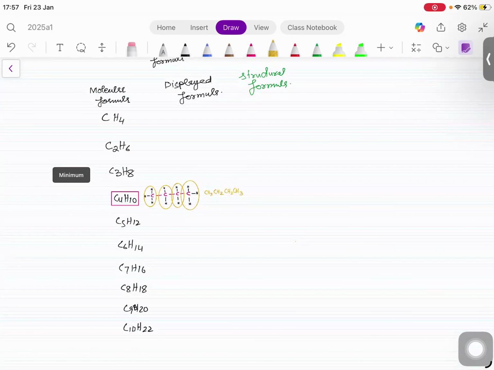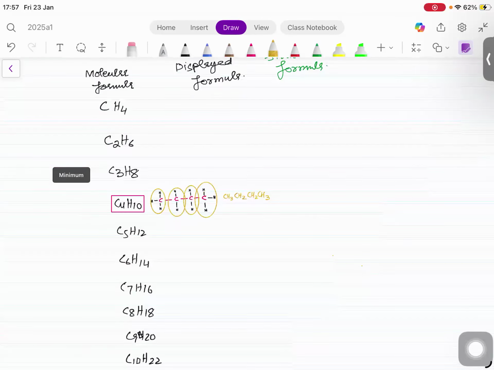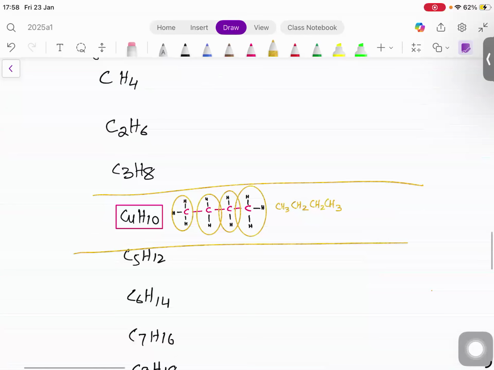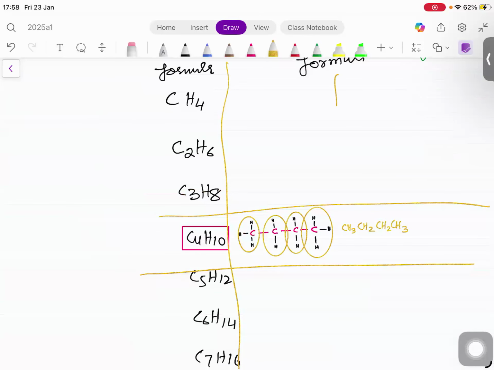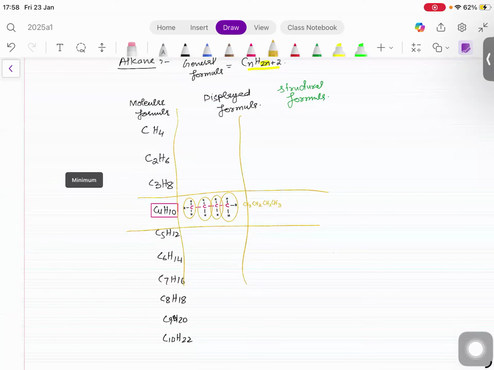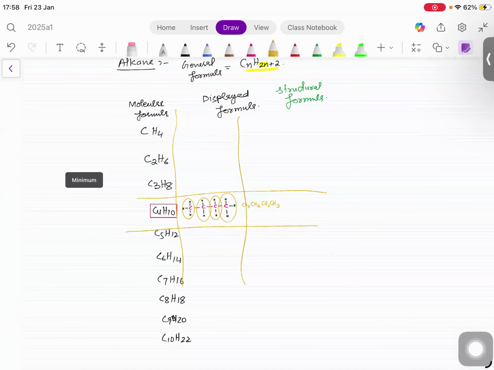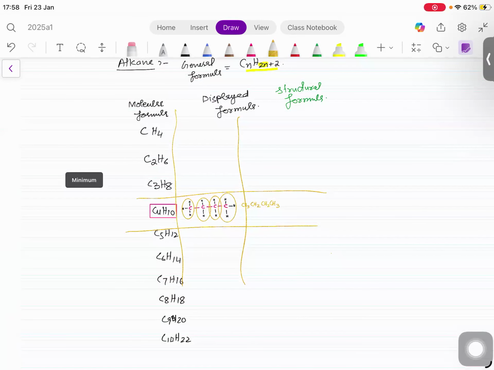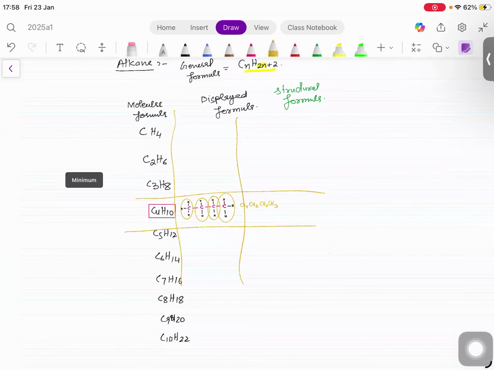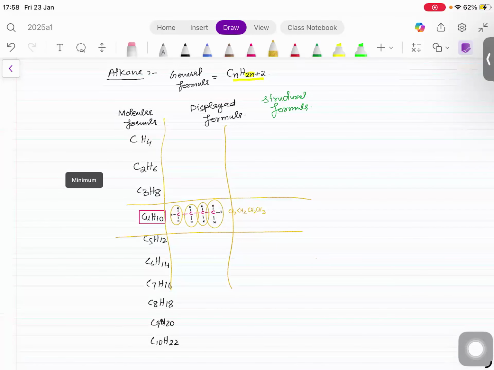You have to draw the molecular, displayed, and structural formula just like this as I did here. So you'll put the lines here like this. That's your homework. Sir Zishan, can you put it on the WhatsApp group that this is the homework, complete this table.